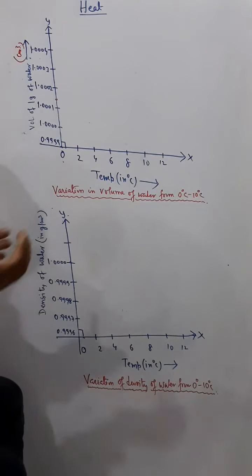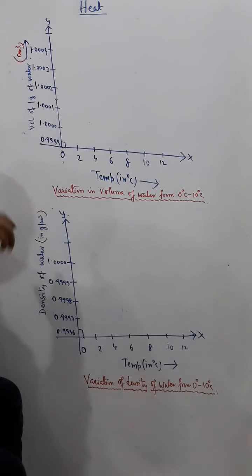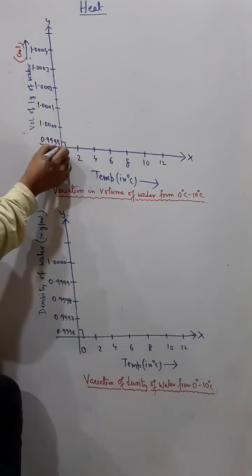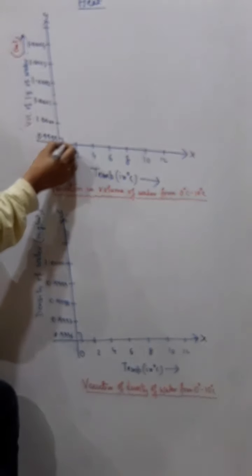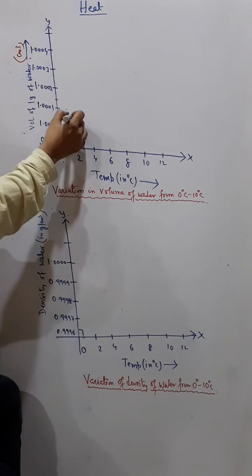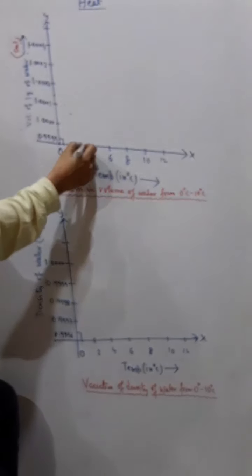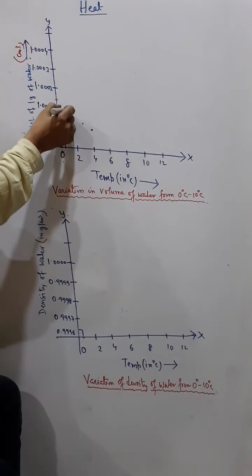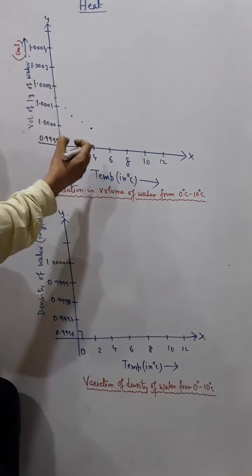That means its volume will decrease continuously, gradually, from 0 to 4 degrees Celsius. So if at 0 degrees Celsius the volume is this, at 1 degree the volume will be less, at 2 degrees further less, at 3 degrees it will further decrease, and at 4 degrees the volume will further decrease. Understand? Because now water is contracting.